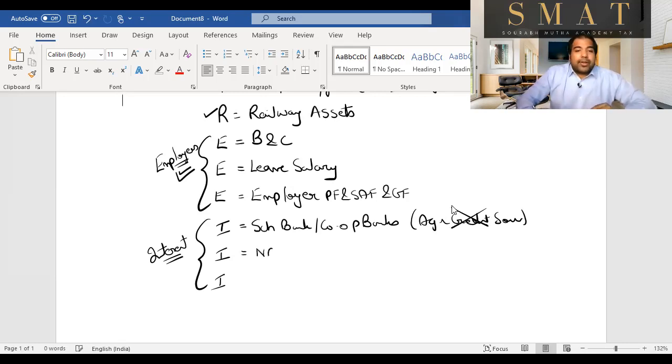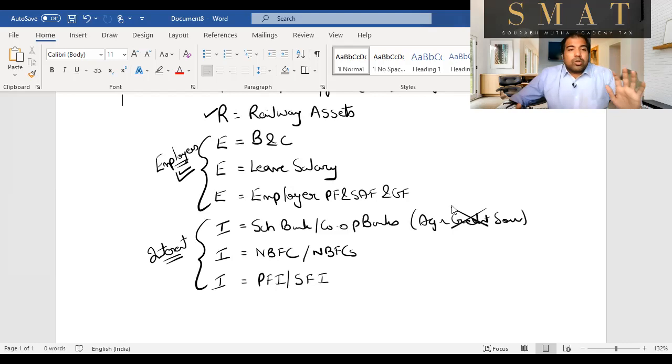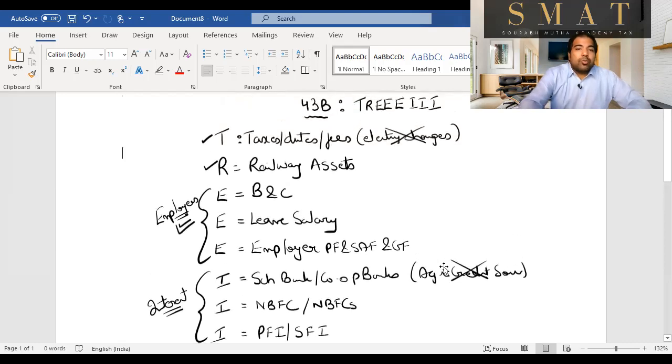Next, if you have to pay interest to NBFCs, non-banking financial companies, those that can't take deposits, guys, or especially deposit taking NBFCs, both are covered here. And if you're paying any interest to NBFCs, you get a deduction only if you make the payment. And last, guys, if you've taken a loan and against that you're paying interest to a public financial institution or a state financial institution, then again here you get a deduction only if you make a payment. So you can't take accrual basis of accounting as an excuse, take a deduction and not pay. These three deductions, guys, will be allowed to you only and only if you make the payment.